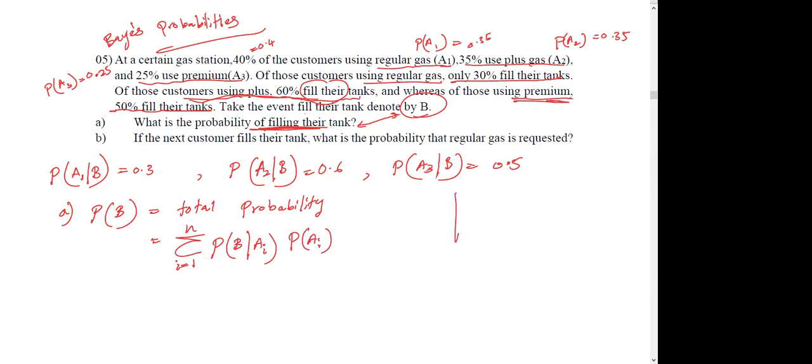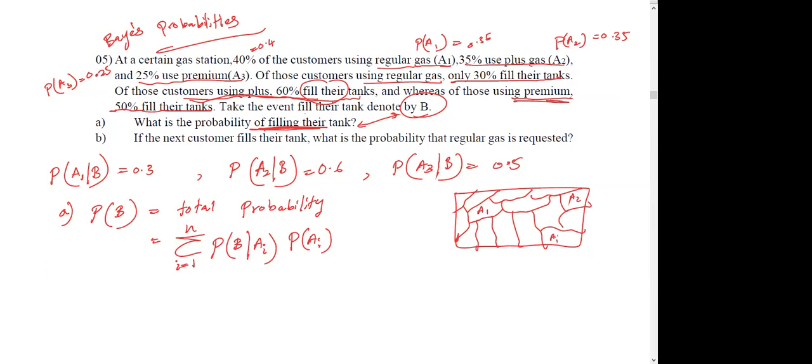If you remember, let me draw this again. If we have our subspace like this, events A1, A2, A3, they are mutually exclusive events. This is A1, this is A2, and this is Ai, whatever.